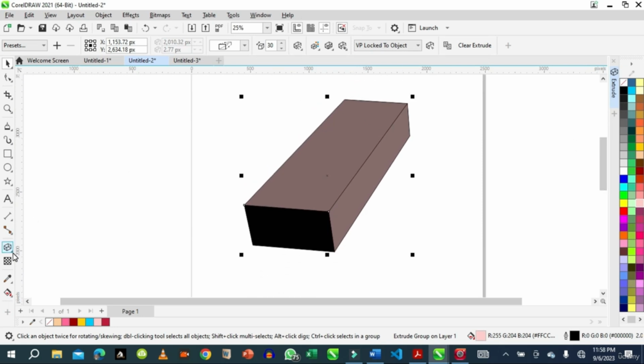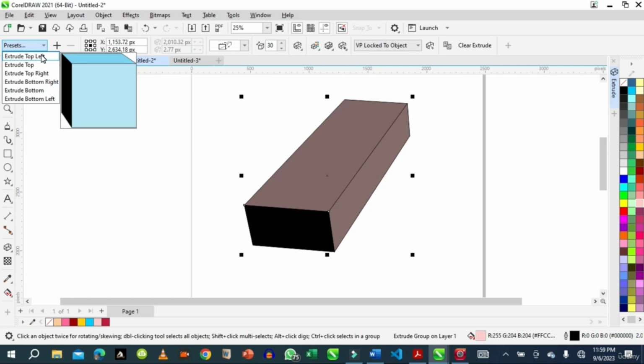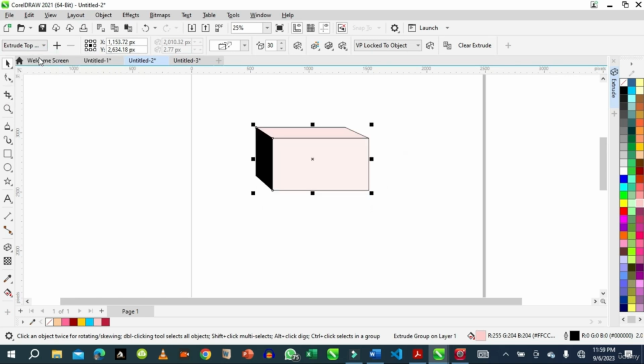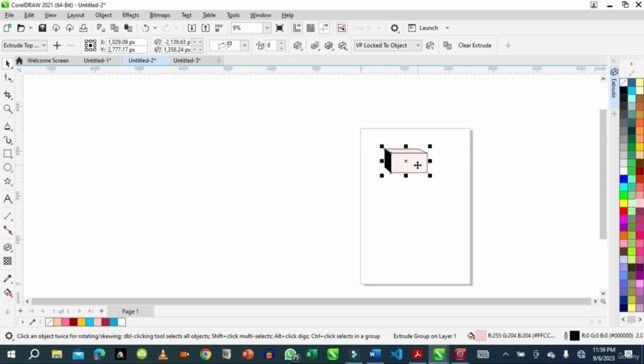Okay, let's see what other things you have in extrude. Extrude is on its own. So you look at this and click your object. Check whether you have a preset so that you don't waste your time trying to use normal graphics to get a box like this. So this is about extrude.